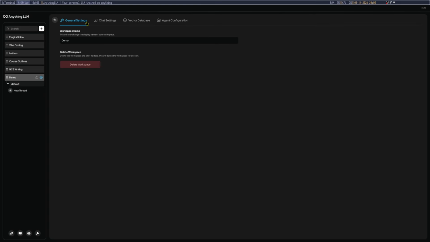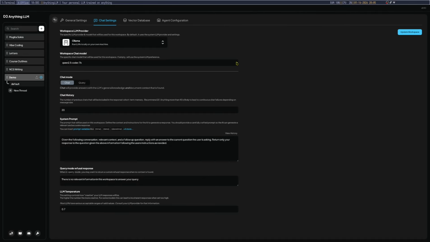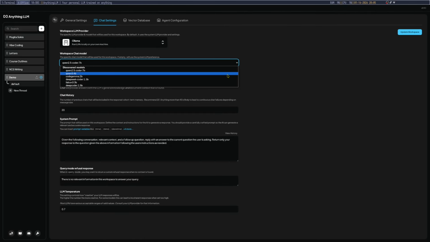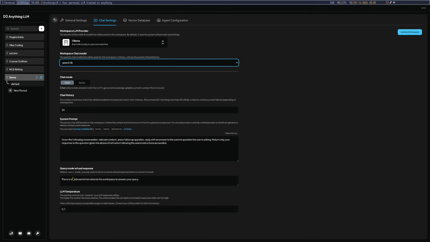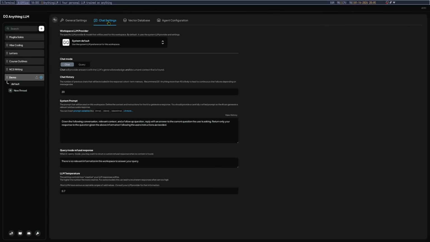So let's see what we can do here. Chat settings should be fine. I will, of course, use Ollama. And I could probably, I'll just do Qwen 3. We've got this stuff over here. And then agent configuration, that's going to be for every single agent.